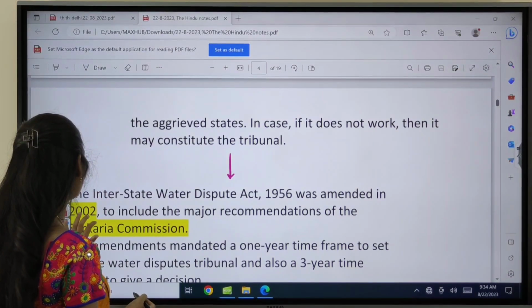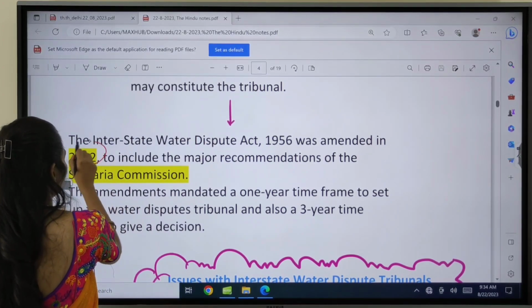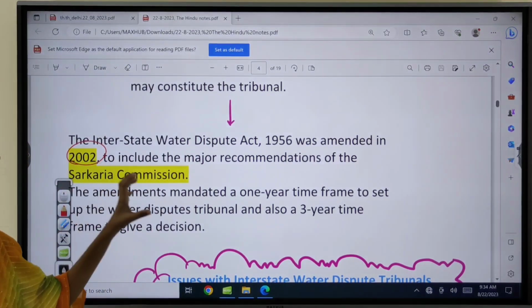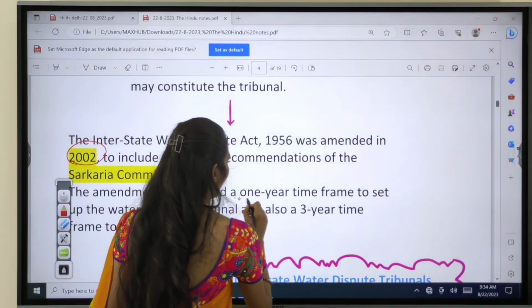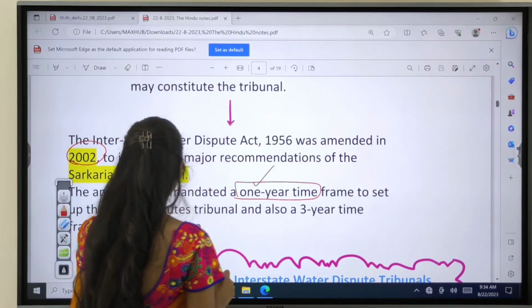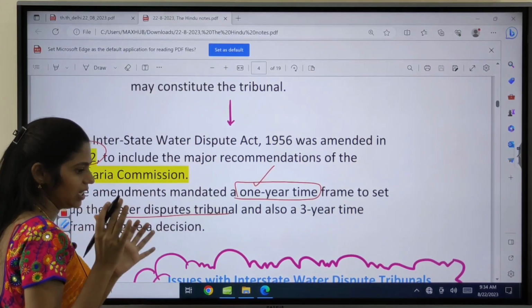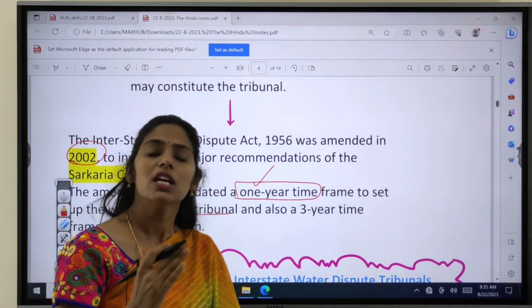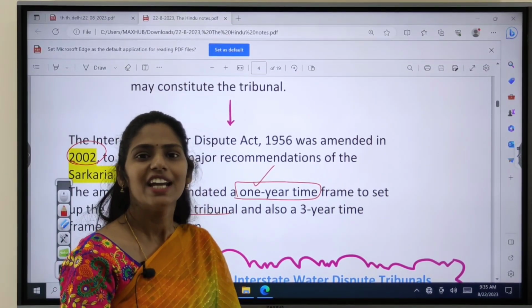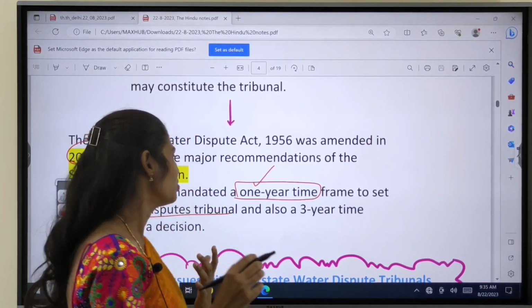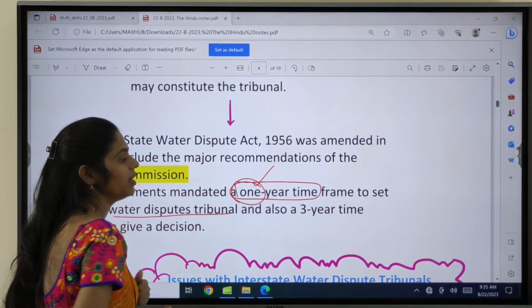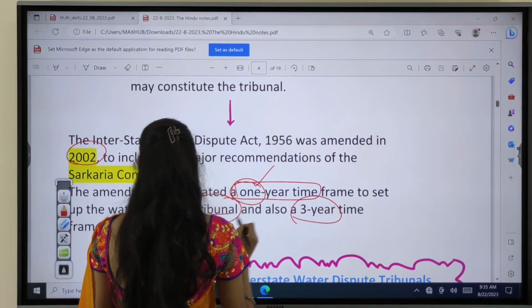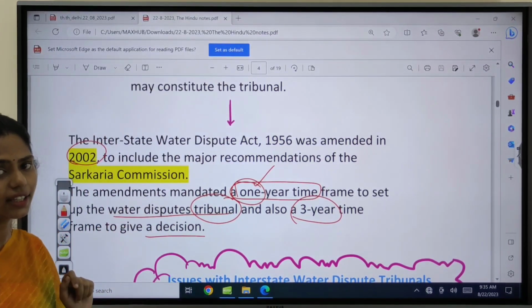And recently, in 2002, we came up with an amendment to this Interstate Water Dispute Act. With this amendment, it is now mandatory to set up a dispute tribunal within a 1 year time frame. That means if any 2 states, 3 states or more approach the central government to resolve an issue, the central government needs to form the tribunal within 1 year, and this tribunal should not take more than 3 years to give the decision regarding that dispute.